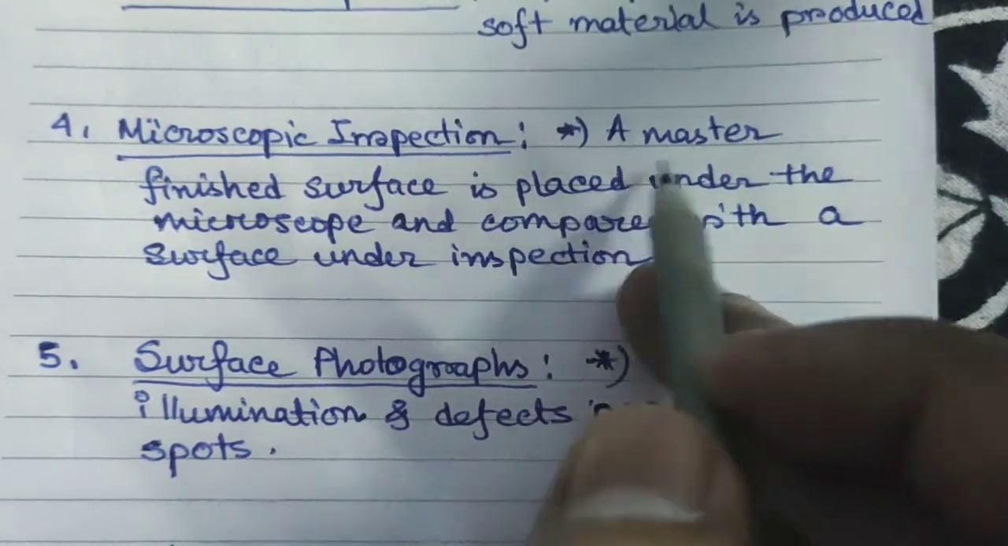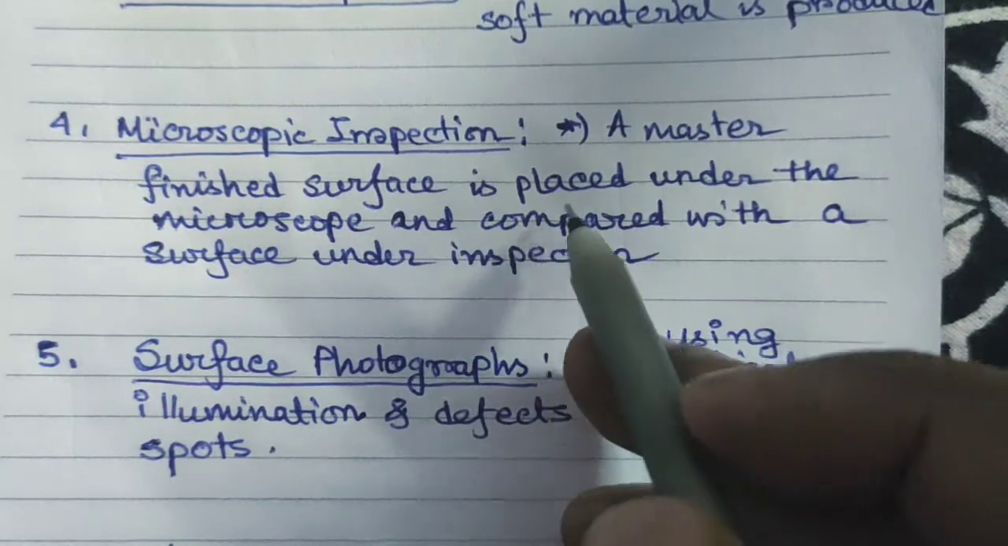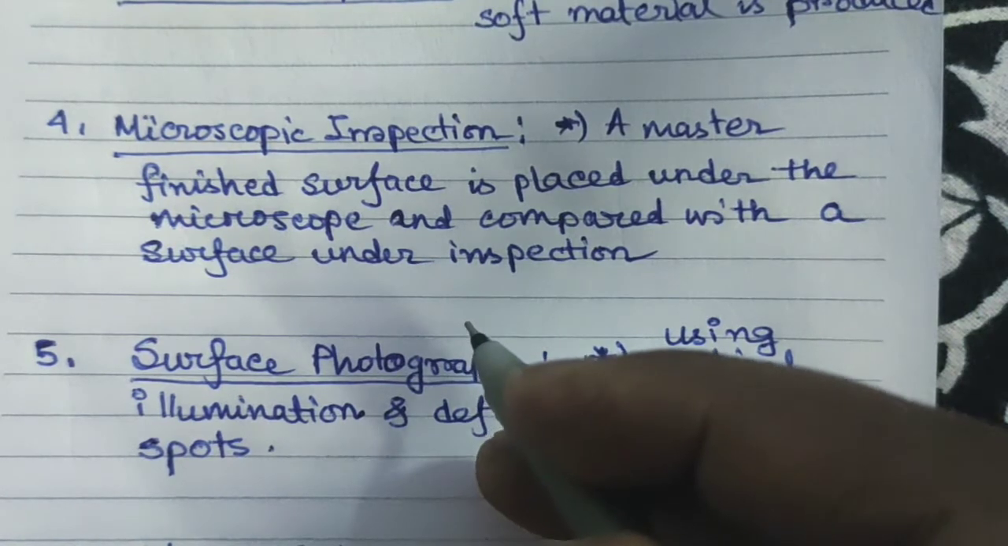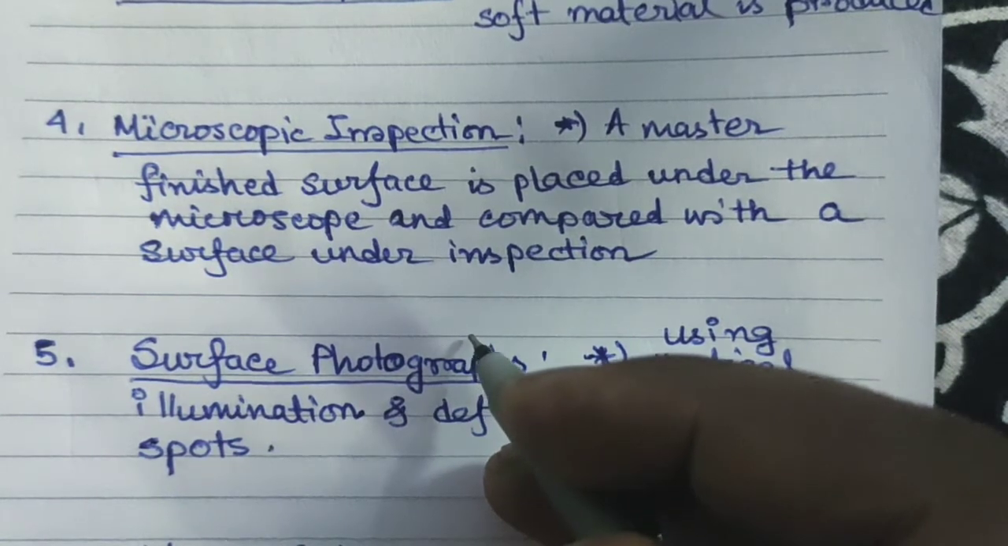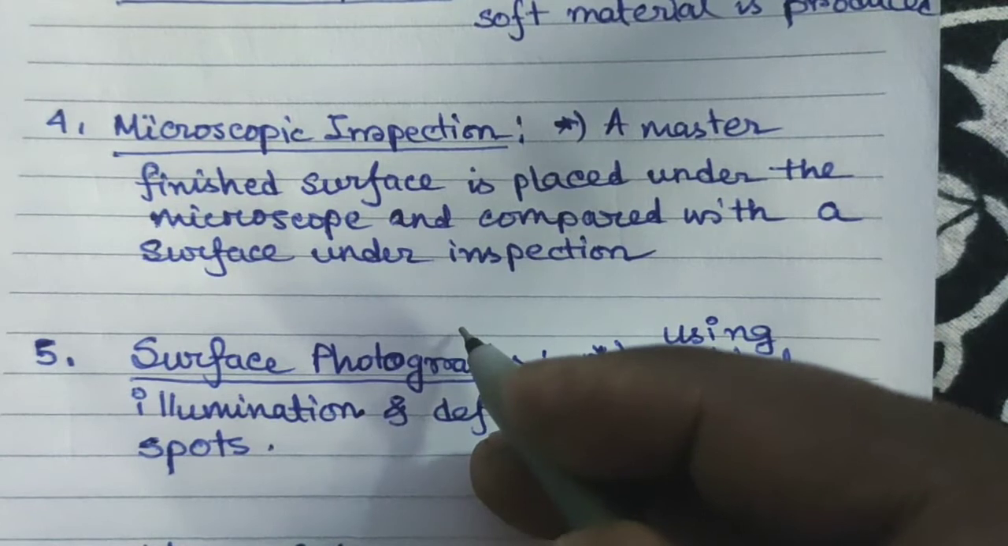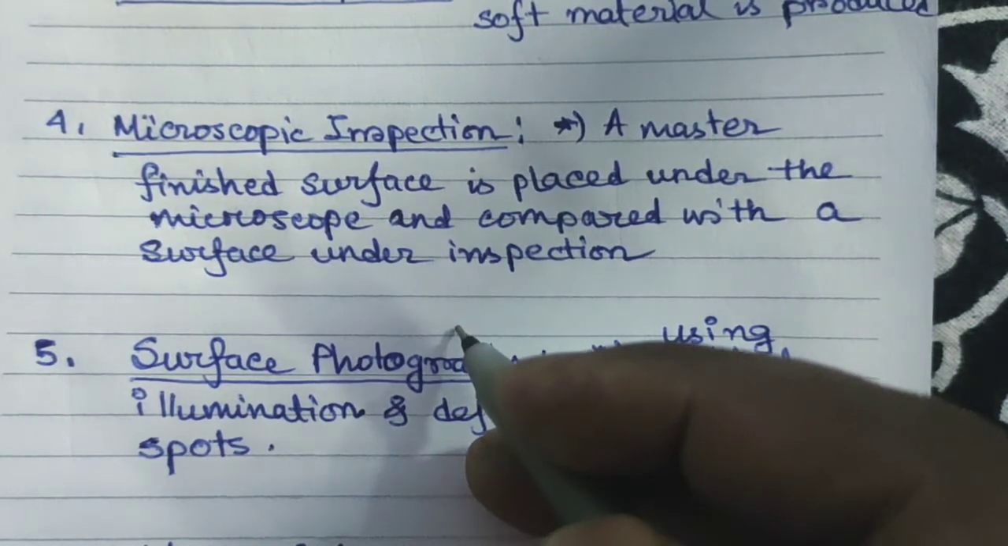In this method, a master finish surface is placed under the microscope and compared with the surface which is actually under inspection. In another method, a straight edge is placed on the surface to be inspected, and a beam of light is projected at around 60 degrees to the work. Thus the shadows cast by the surface scratches magnify them, and we can see the surface irregularity very properly. This one is the best method among all of these.